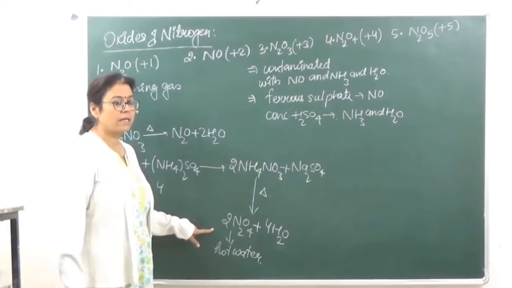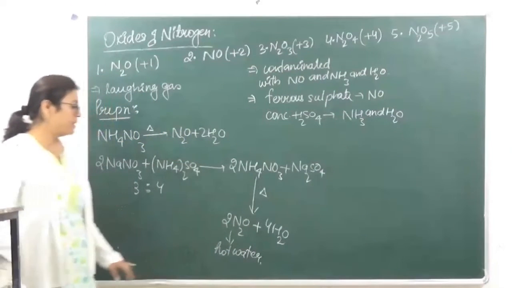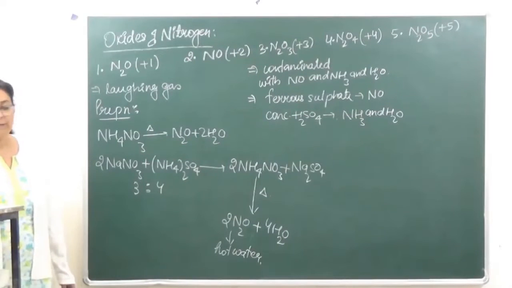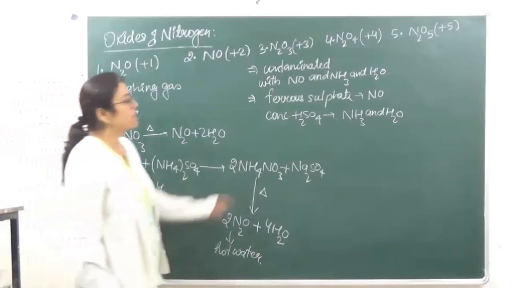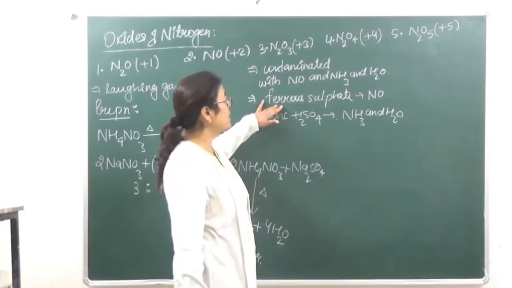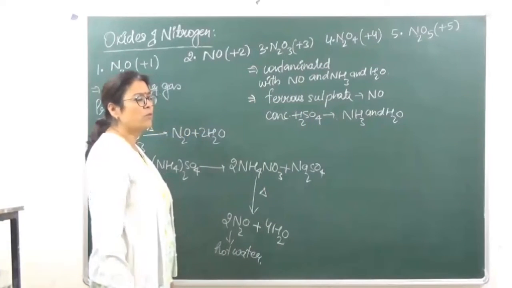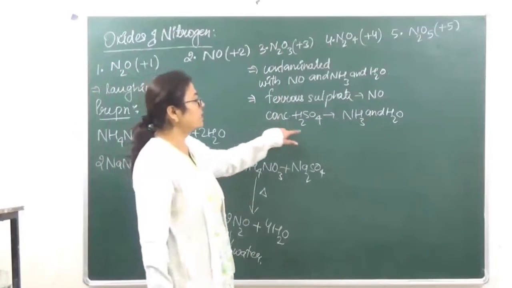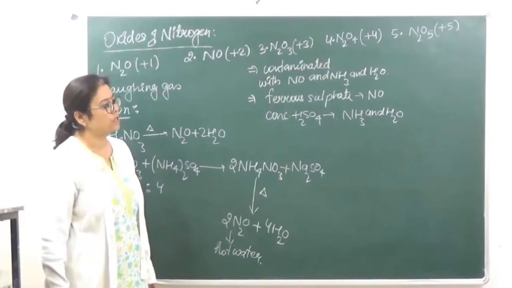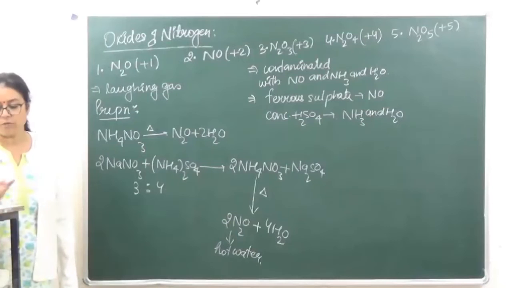ये जो यहाँ पे नाइट्रस ऑक्साइड बन रहा है, 2N2O, we are saying that it is contaminated with NO and ammonia and H2O, which can be removed by treating it with ferrous sulfate. Ferrous sulfate क्या करता है, वो NO को रिमूव कर देता है, और concentrated H2SO4 क्या करता है, वो अमोनिया एंड वाटर को रिमूव कर देता है. ठीक है, so this is our first preparation of oxides.